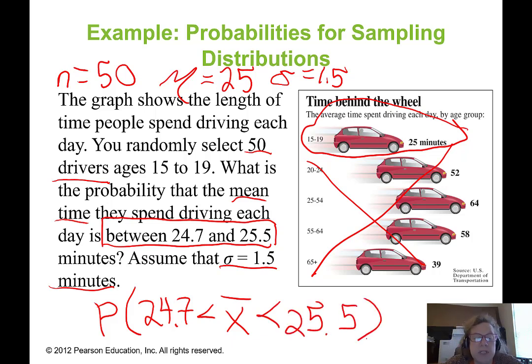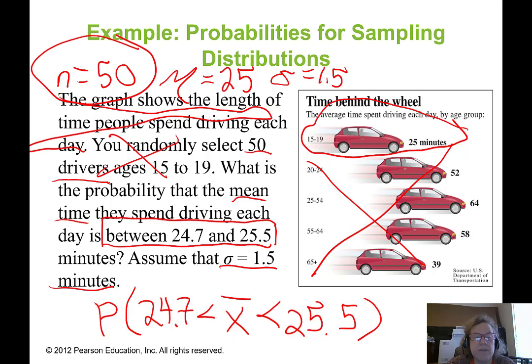All right, so I've parsed out this problem. Let's make sure I got all the information I need. The graph shows the length of time people spend driving each day. I get that. I can cross that out. I randomly select 50 drivers aged 15 to 19. I got that information.